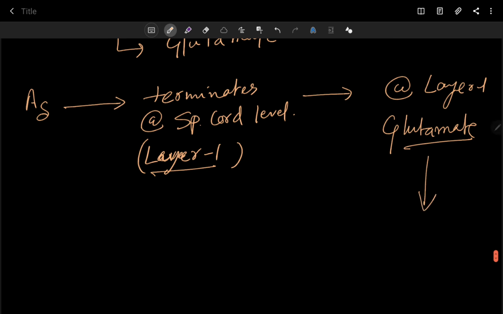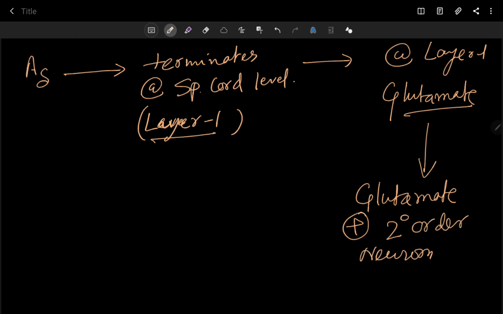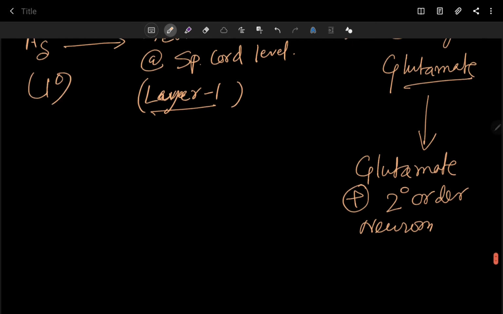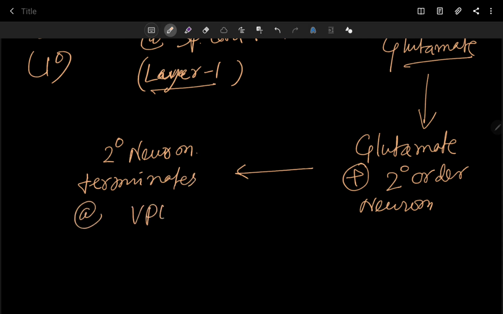What happens now? This glutamate activates the second order neuron, which is also A delta. So A delta is the first order neuron, and it activates the second order neuron, which originates at the spinal cord level and terminates at the VPL nucleus of the thalamus.